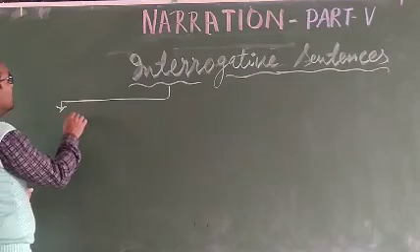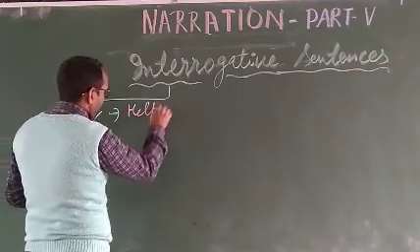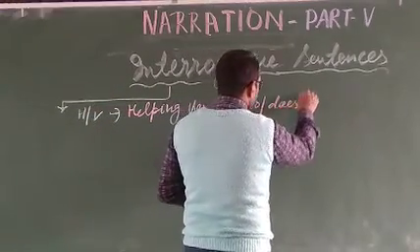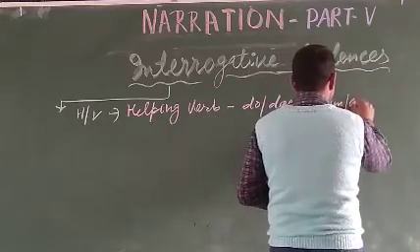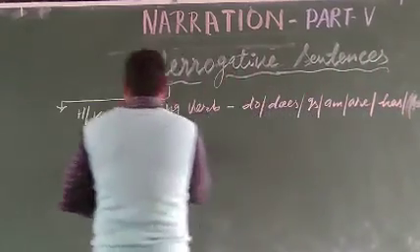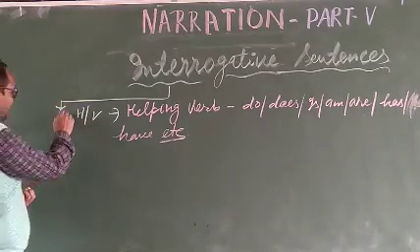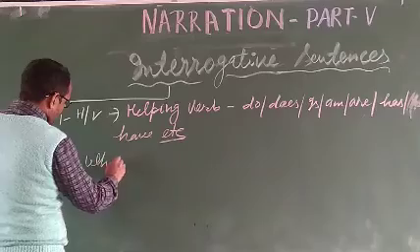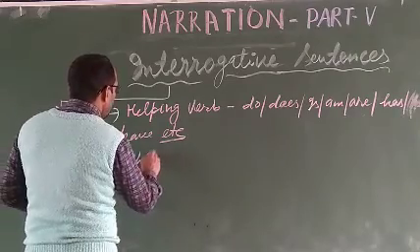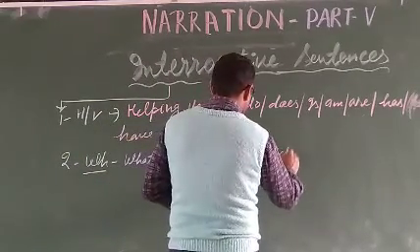Dear students, everyone knows that interrogative sentences are of two types. First, the sentences which start with a helping verb, like do, does, is, are, has, had, etc. And second, sentences which start with WH, meaning a question word, like what, when, where, which, etc.